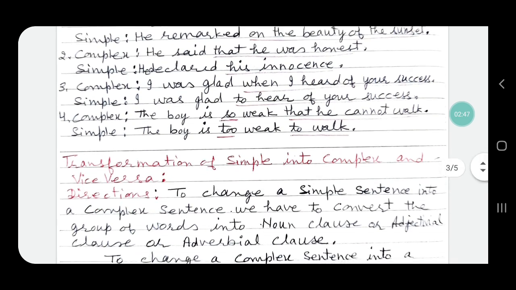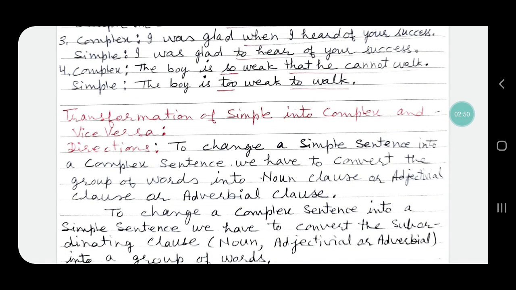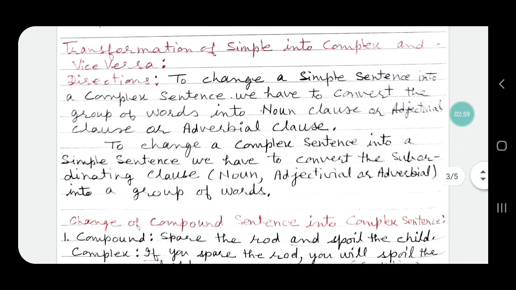In this way, we have covered change of simple sentence into complex sentence and change of complex sentence into simple sentence. So what is the rule? To change a simple sentence into a complex sentence, we have to convert the group of words into noun clause or adjectival clause or adverbial clause, adding a subordinating conjunction.